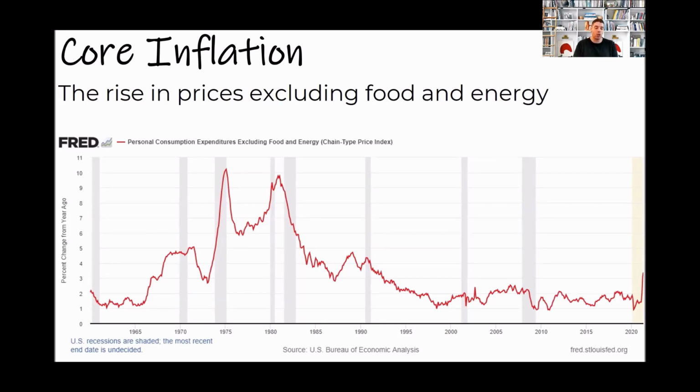Just to take a look at core inflation over the last 50 or so years, we can see that recently we've seen a spike in inflation, up to about 3.5% in May of 2021. This is what has caused some politicians to be concerned, and so we want to talk about what is going on here.